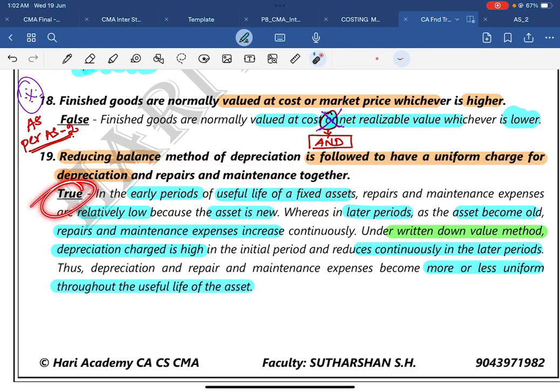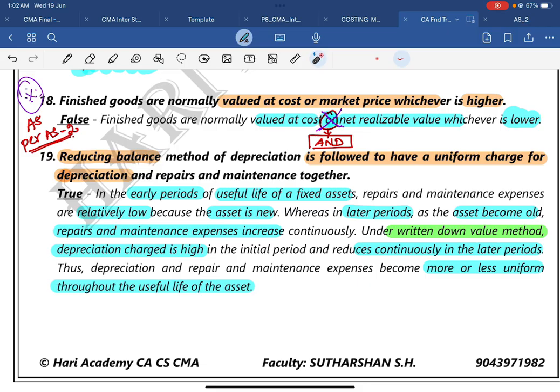There is an important point. In the earlier periods of the useful life of a fixed asset, the repairs and maintenance expense will be relatively low, because the asset is new. When we purchase a motor vehicle, a super bike, or a bike, at that time the repairs and maintenance cost will be low because the machinery is new. In the later periods, when the asset becomes old, the maintenance cost increases.